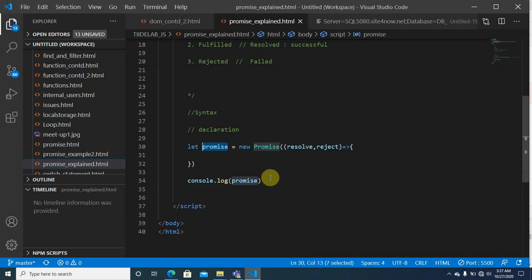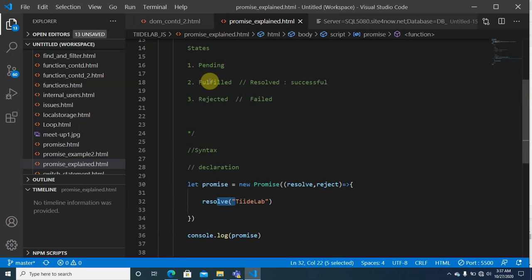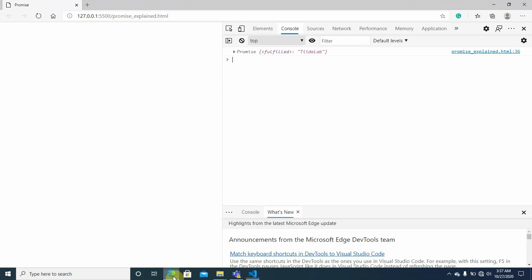Now if we go ahead and pass a value to it, let's just say I say resolve, and then I put Tide Lab, for instance. At this point this promise now has a value, and its value is the resolved value. So this is what we're saying, this fulfilled value here. So let's run that and let's see.